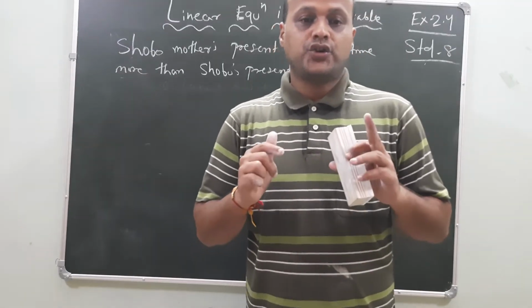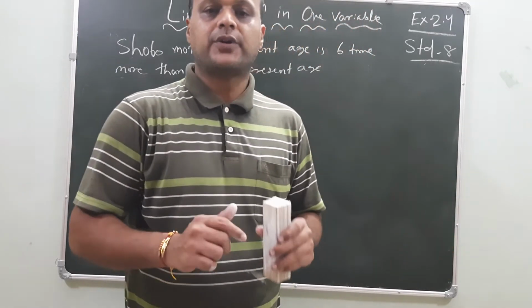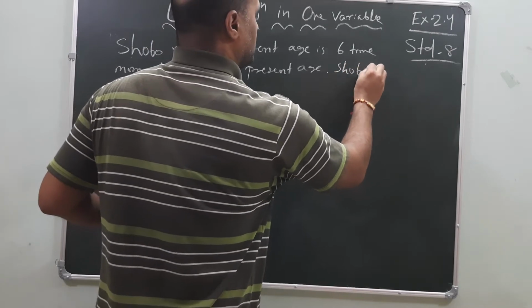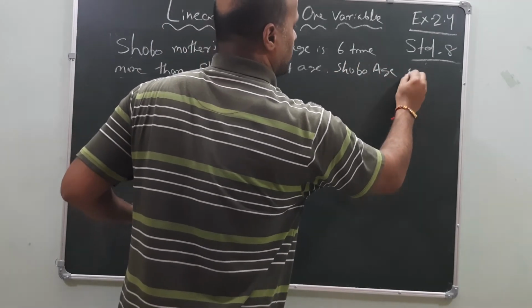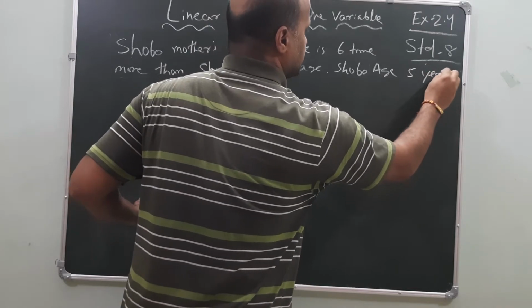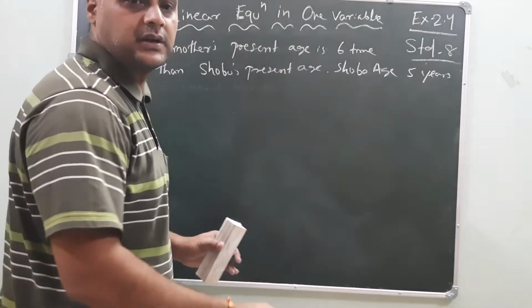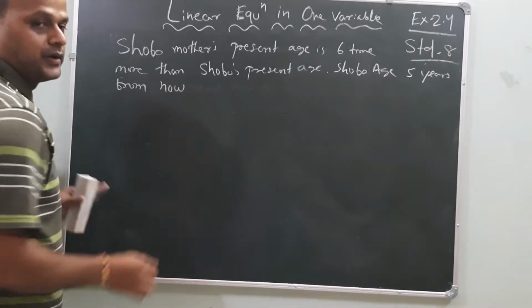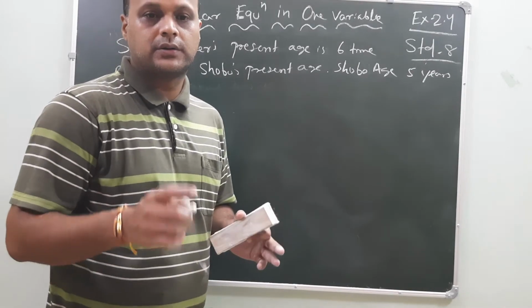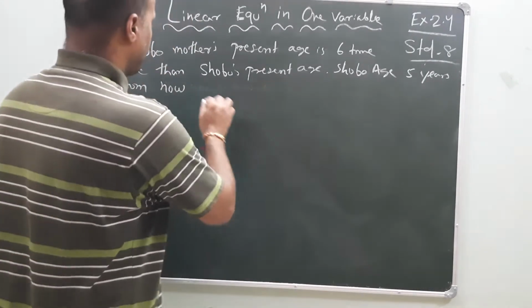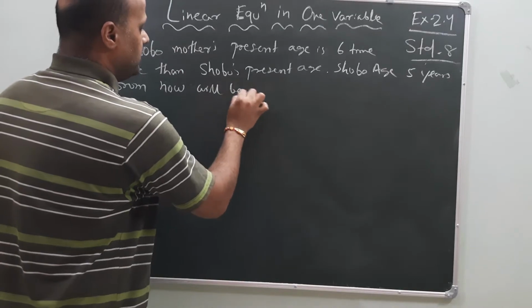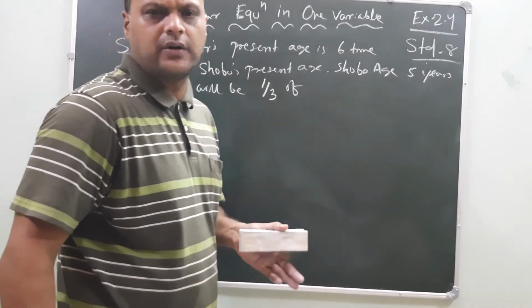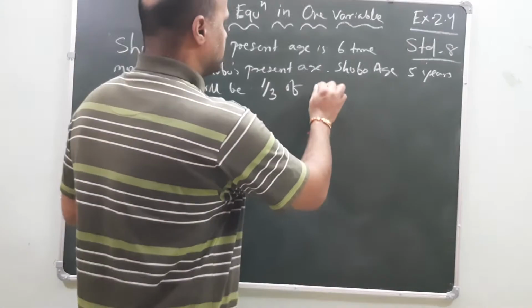Again, he's saying that Shobu's age 5 years from now will be 1/3 of his mother's present age.